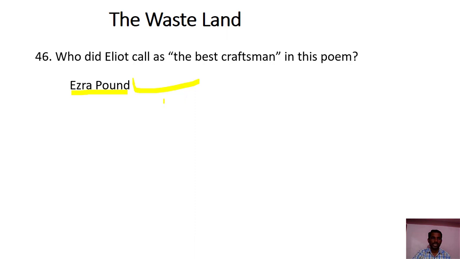So that's why, in order to give respect to Ezra Pound, T.S. Eliot called him the best craftsman. Also, Ezra Pound was the mentor of T.S. Eliot, and he edited this poem, The Wasteland. So that's why T.S. Eliot dedicated The Wasteland to Ezra Pound.